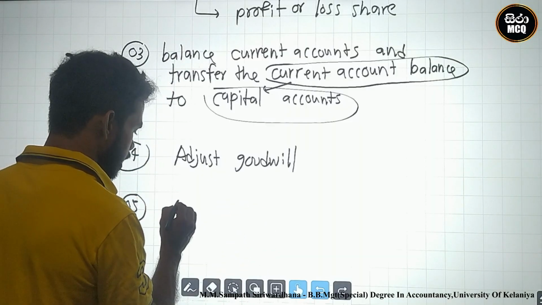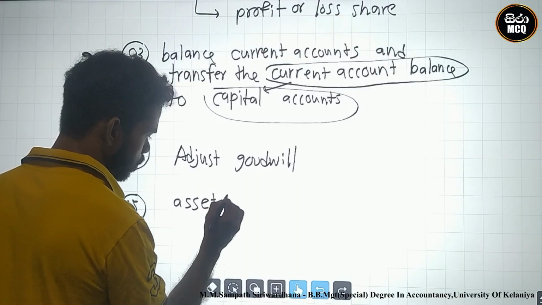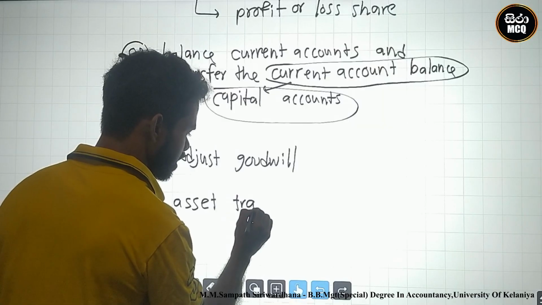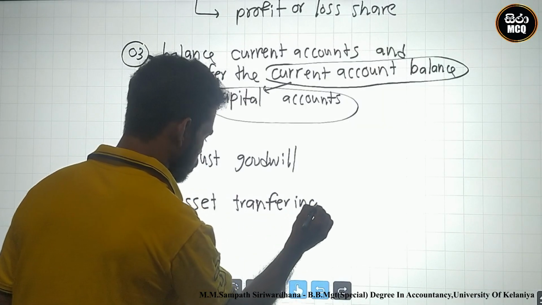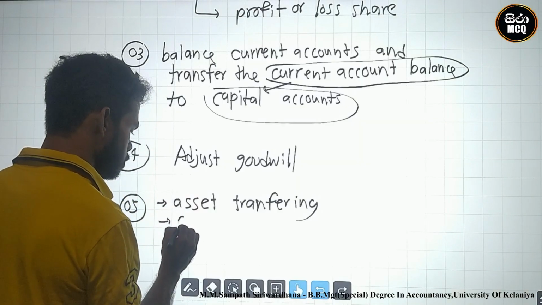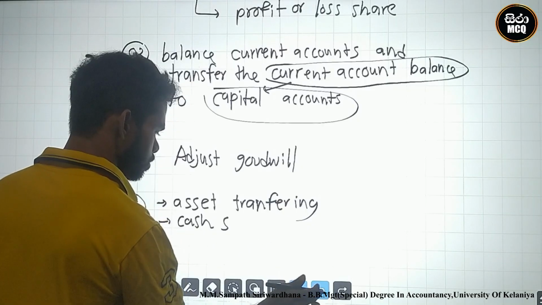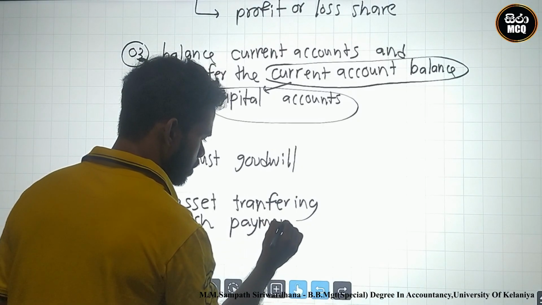There is asset transferring, this is the first one. The other one is cash payments.